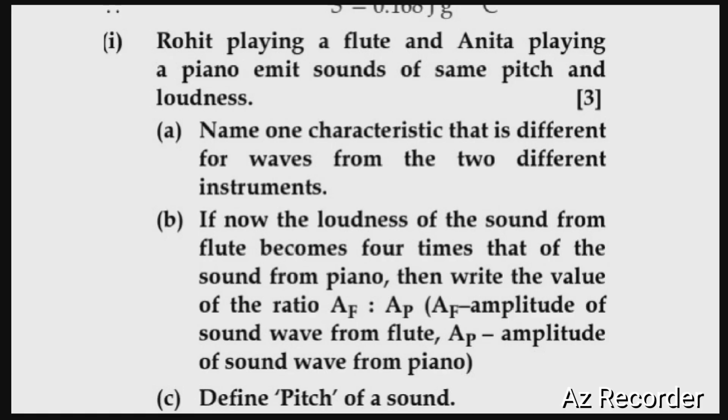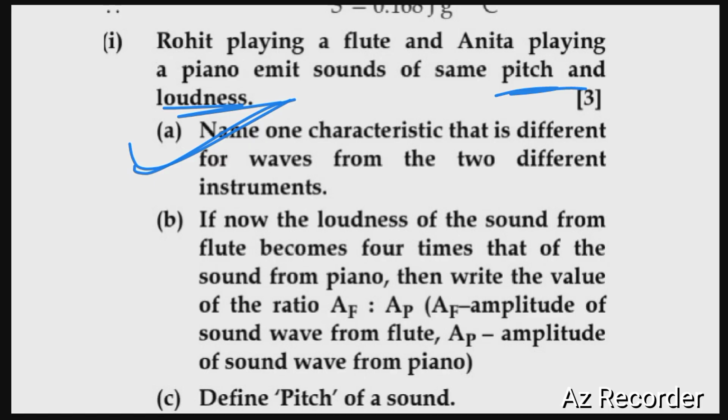Okay, so let's start. The first question is Rohit playing a flute and another playing a piano emit sound of same pitch and loudness. Name one characteristic that is different for the waves from the two different instruments. Here it is mentioned that the sounds have the same pitch as well as loudness. So the characteristic of sound which is different for sounds produced by two different instruments is the quality, which depends upon the waveform. The reason is that the sound produced from different sources will have different waveforms. Quality or timbre depends upon the waveform of the sound produced. So the first answer will be quality or timbre.